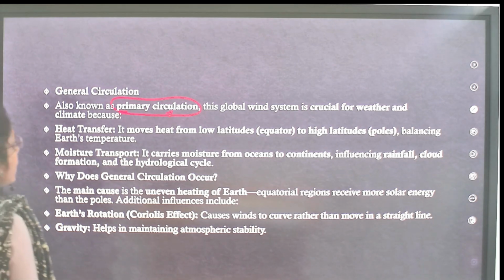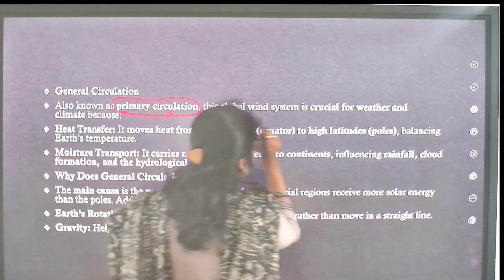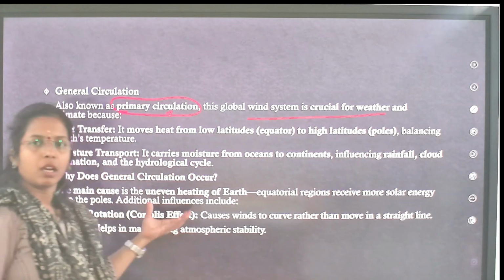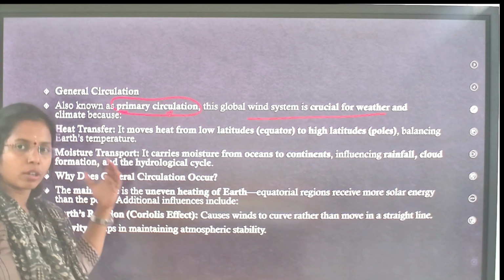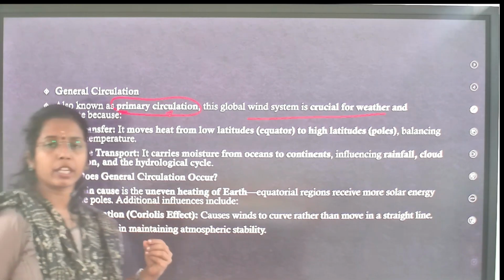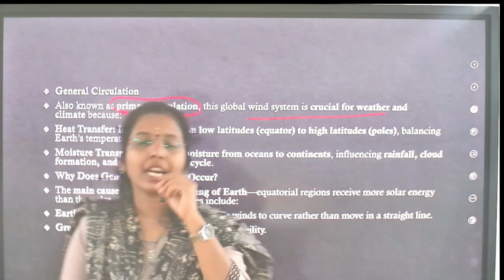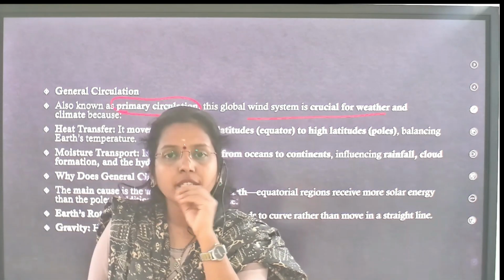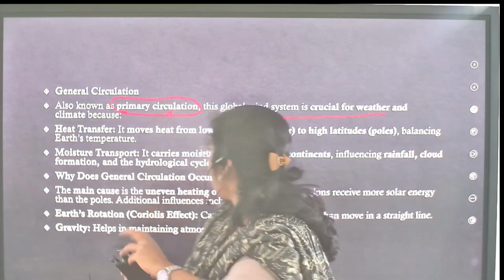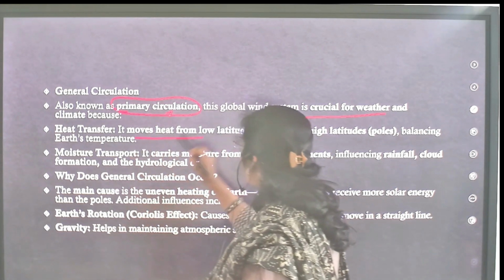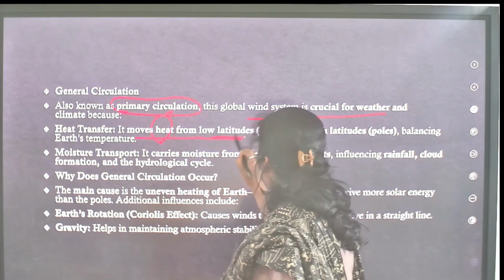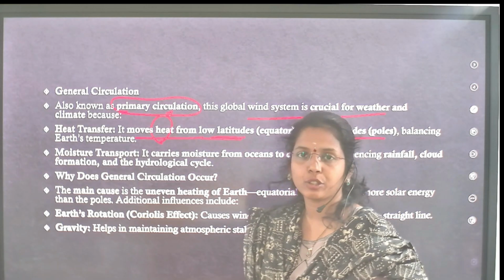This global wind system, global circulation, general or global or primary circulation, is very crucial for your weather and climate, because here you will see heat transfer. It moves heat from low latitudes to high latitudes. Why?